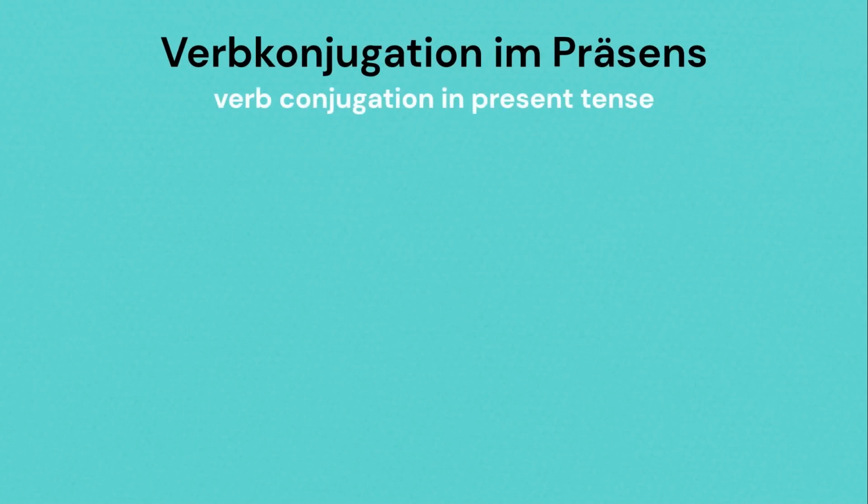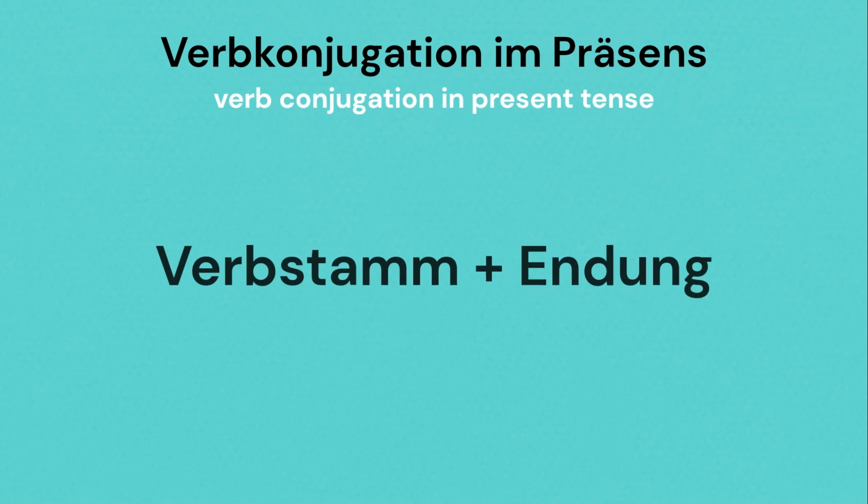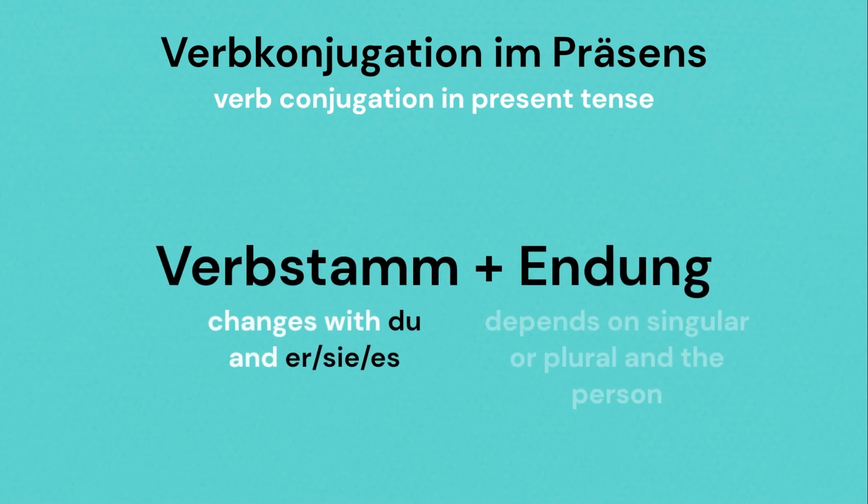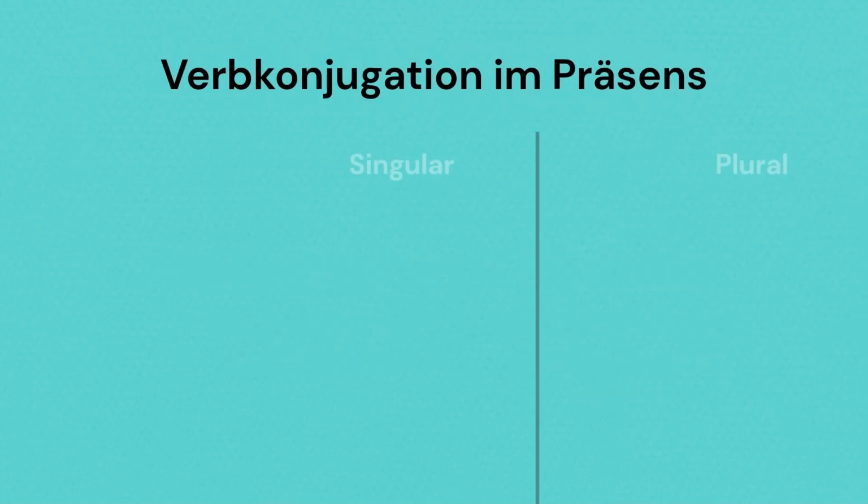Verb conjugation im Präsens. We learned the structure of a regular verb in the previous lesson. In case of an irregular verb, the verb stem changes. The endung can vary. It depends on whether the person or thing is in singular or in plural. Here you can see how a normal irregular verb is conjugated.